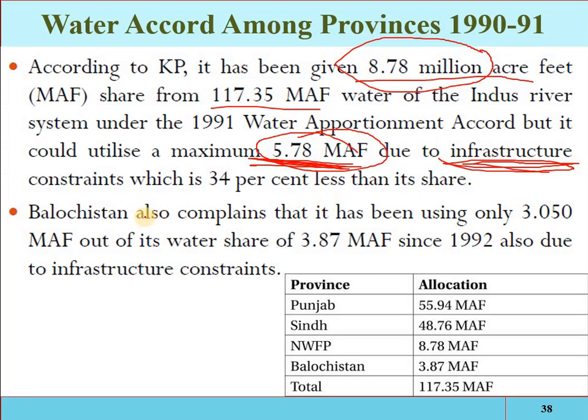Similarly, for Balochistan, 3.87 million acre feet of water is allocated, but they are only utilizing 3.7 million acre feet. So that is the problem, that is why the country is getting less water.